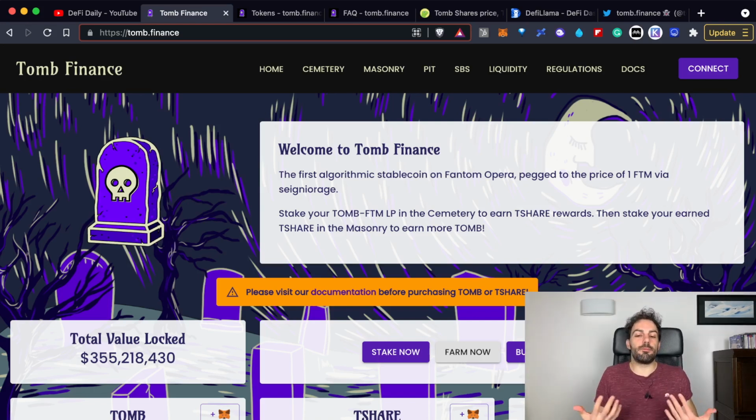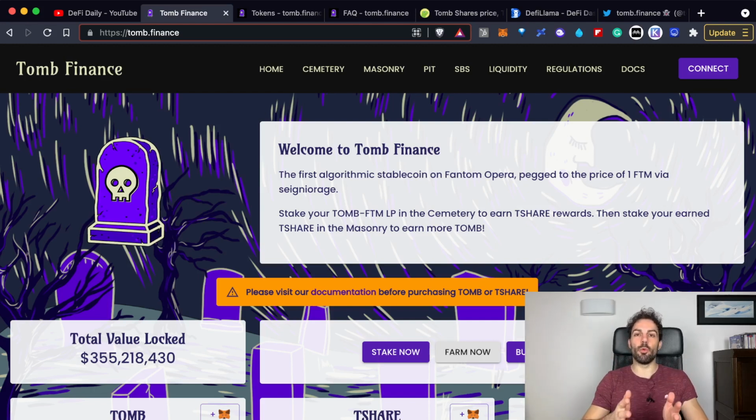Okay, yes, we understand that it aims to become a stablecoin on Fantom Opera, but even this concept that it is pegged not to $1 but to 1 FTM is clear, but not immediate, because when we are talking about stablecoins, most of the time we are thinking about a stablecoin pegged to $1. In this case, the concept is quite different, because even if it is called a stablecoin, the price will change, will be volatile, because it will follow the exact price of one Fantom.